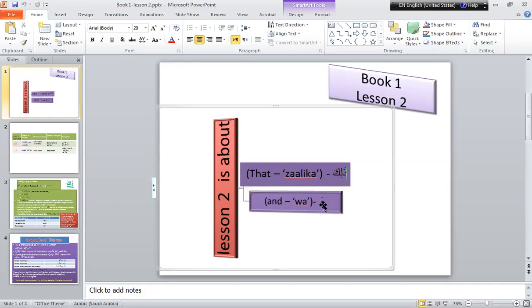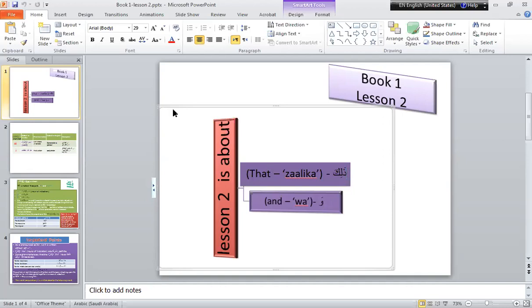Now, in our previous lesson, haza was used. It was a demonstrative pronoun for the object or for the person which is near. Ismu ishara lil qarib.